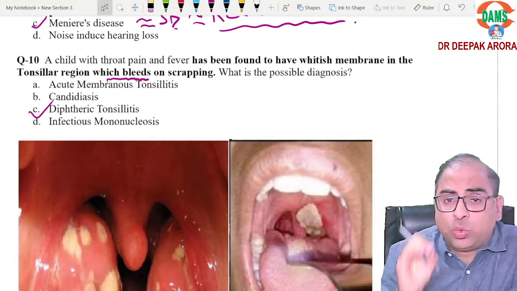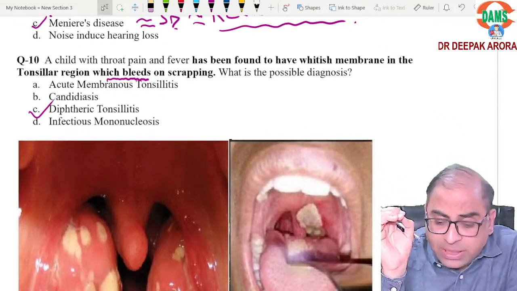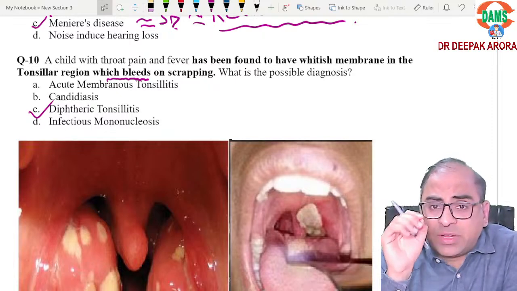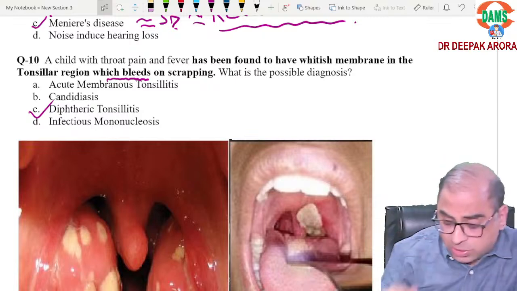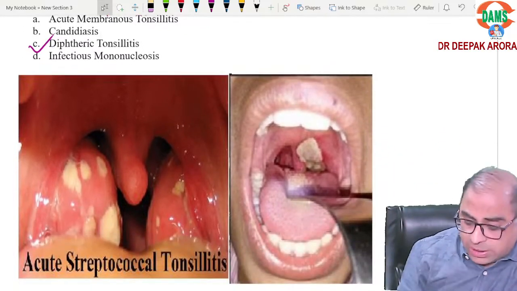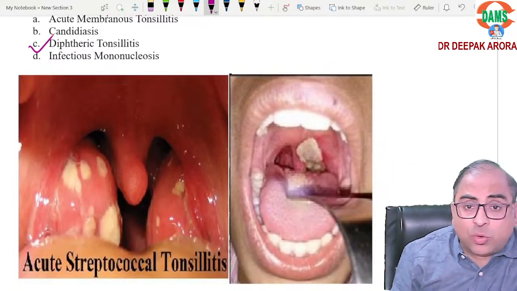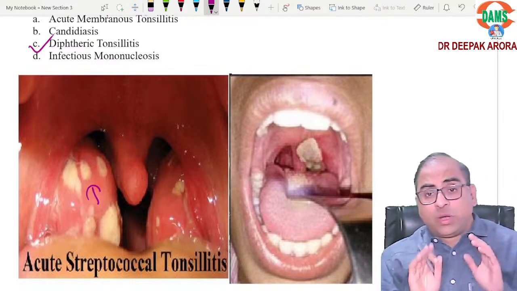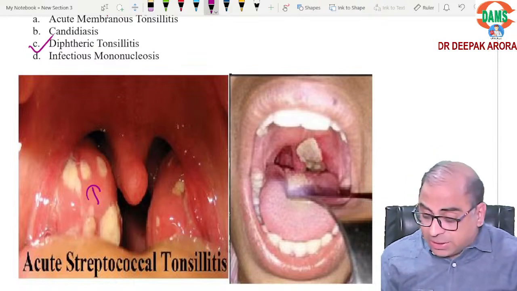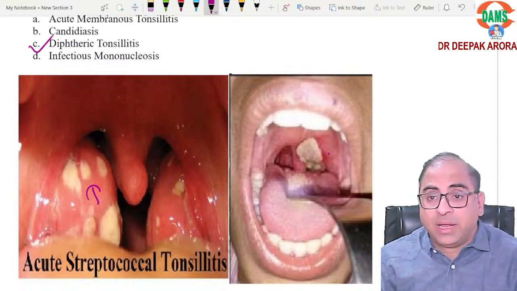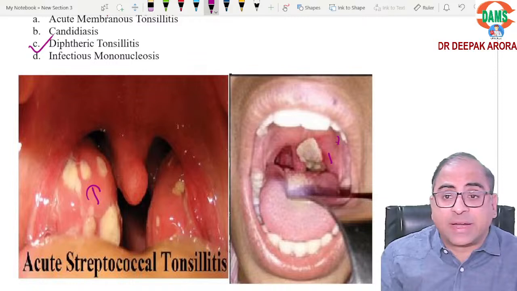The examiner is giving you the keyword: the membrane bleeds. If it doesn't bleed, it is streptococci. If it bleeds, it is diphtheria. Now appreciate it. In streptococci, the membrane is localized on the tonsil only. But in case of diphtheria, the membrane extends from the tonsil to the palate.